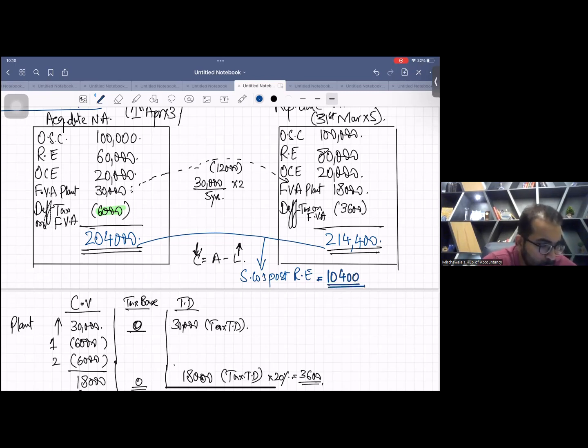This is S company's post retained earning: 214,400 minus 204,000. Please have a look. Please check it.